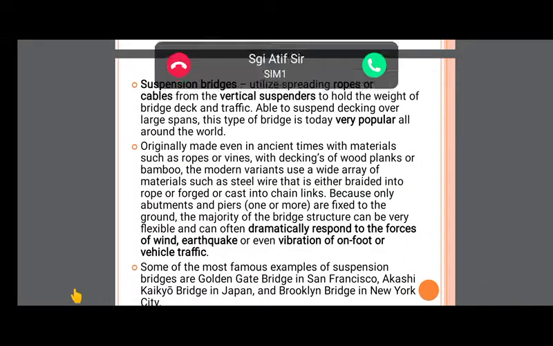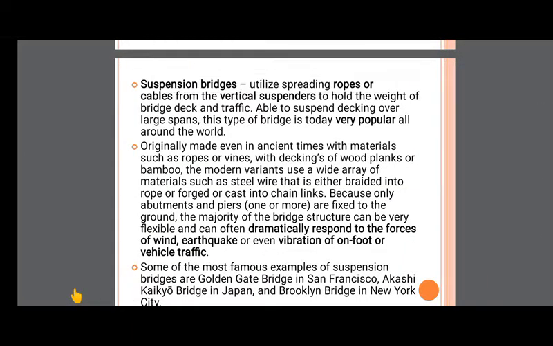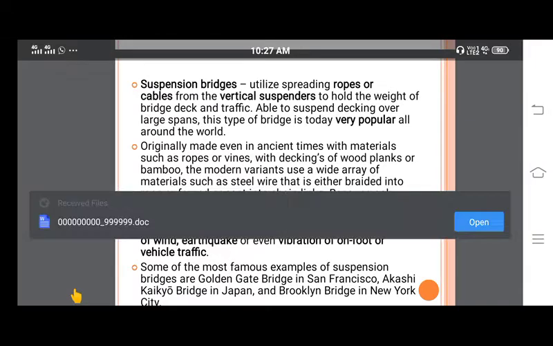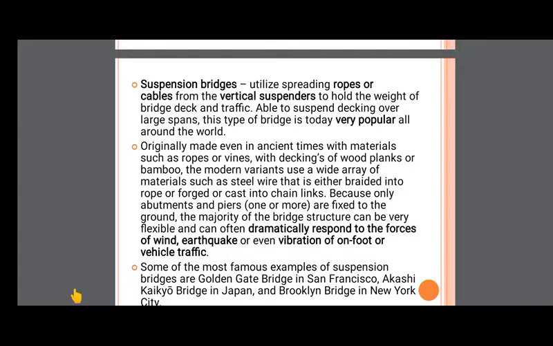Next is the suspension bridge. This utilizes spreading ropes or cables from vertical suspenders to hold the weight of the bridge deck and traffic, and is able to suspend decking over a large span.